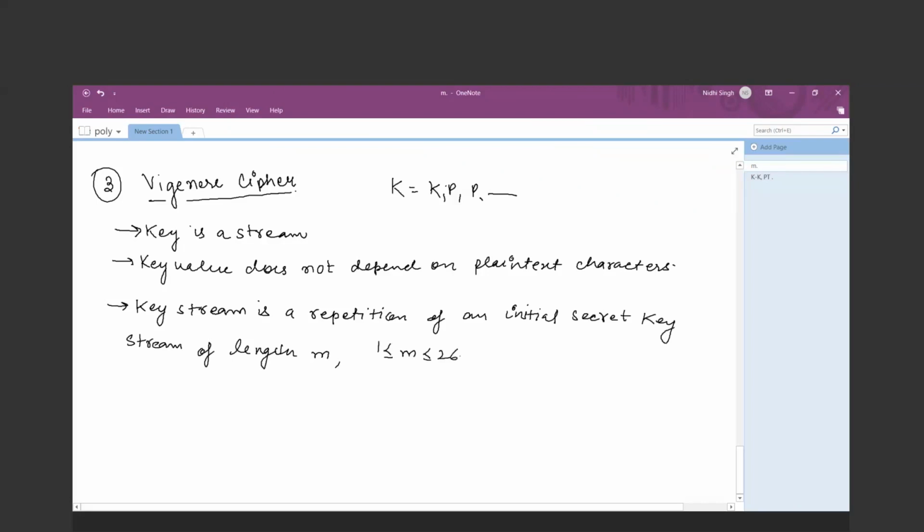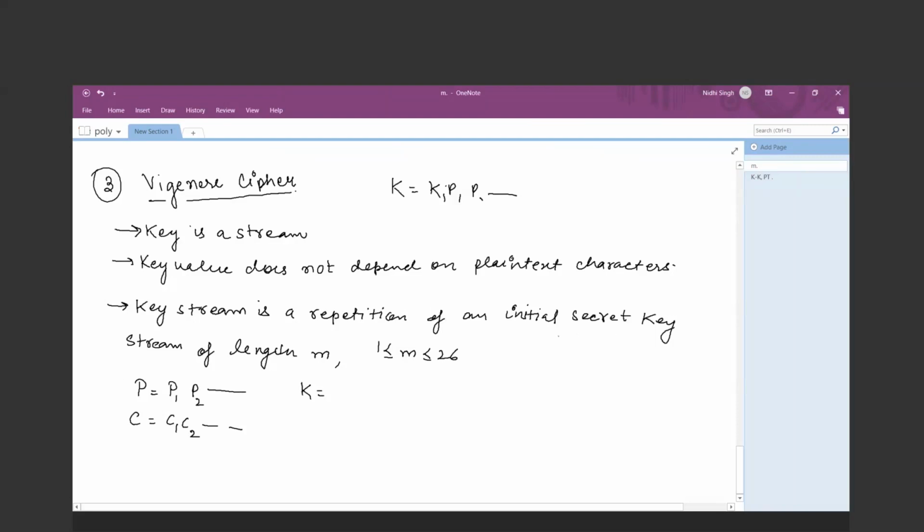For the Vigenère cipher, because we are talking about the stream nature, plain text is nothing but the stream type. Now your ciphertext will also be in the form of stream type. Then what about the key? Because key stream is a repetition of an initial secret key stream of length m.